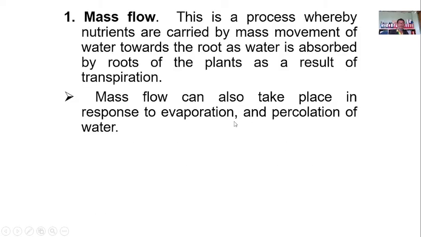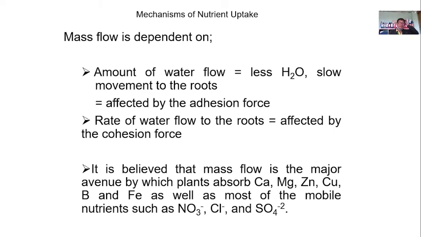That is through evaporation and percolation of water. That is evaporation. As for percolation, it is the downward movement of the water. So when the water is going down, that means it is also carrying with it nutrients. So if it is intercepted by the roots of the plant, then it can take the nutrients. That is what we call mass flow. All right. The mass flow, of course, is dependent on the amount of water flow.